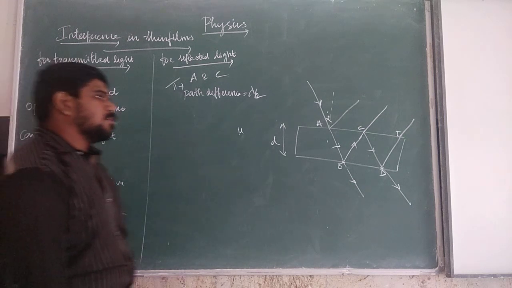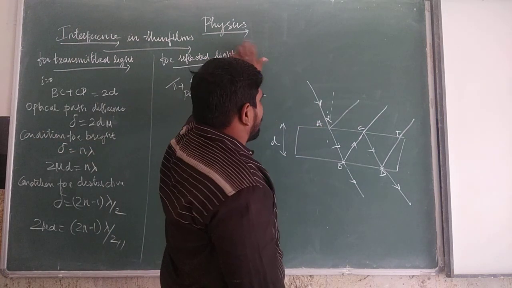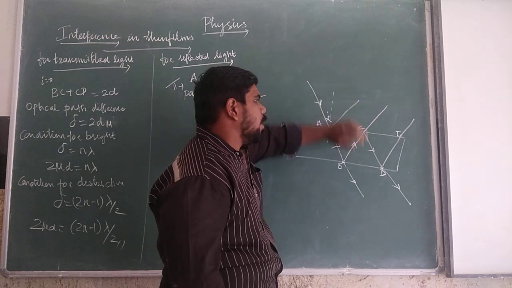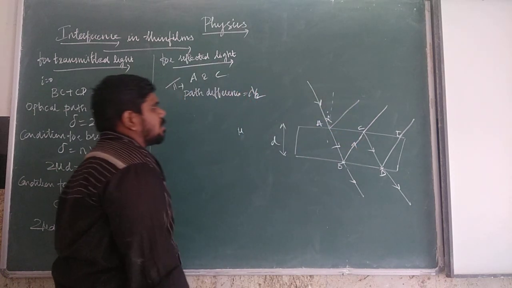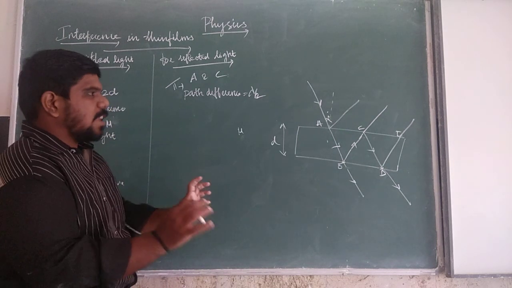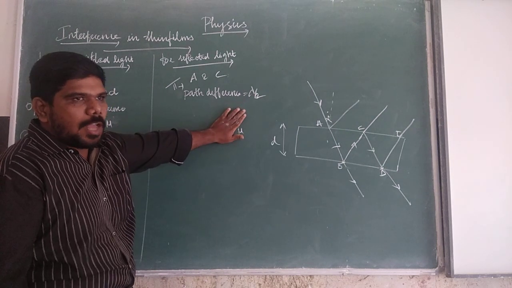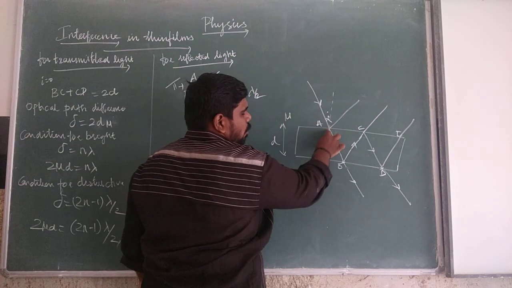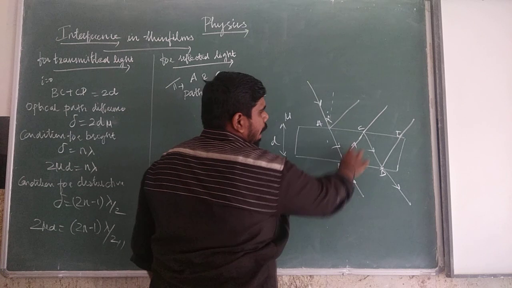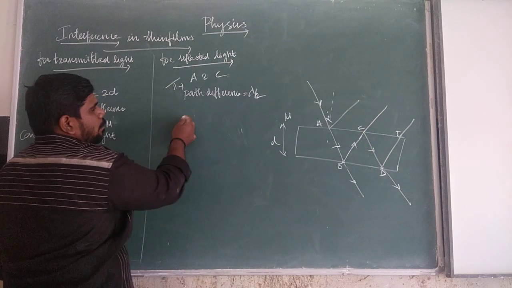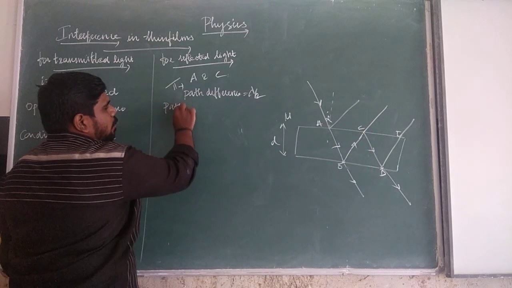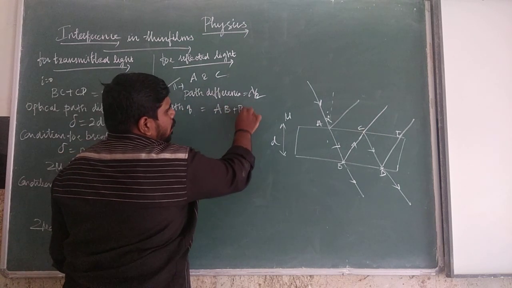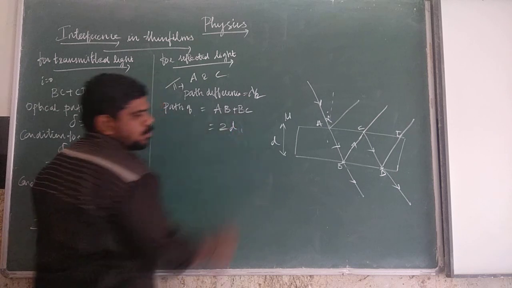So for the reflected light at A and C, as the light moves from a rarer medium to a denser medium, and from a denser medium to a rarer medium, there is a change of phase pi. So there will be a path difference of lambda by 2. Now the light will be moving along the path A to B and B to C. So the path of a light ray is equal to AB plus BC, which is equal to 2d.